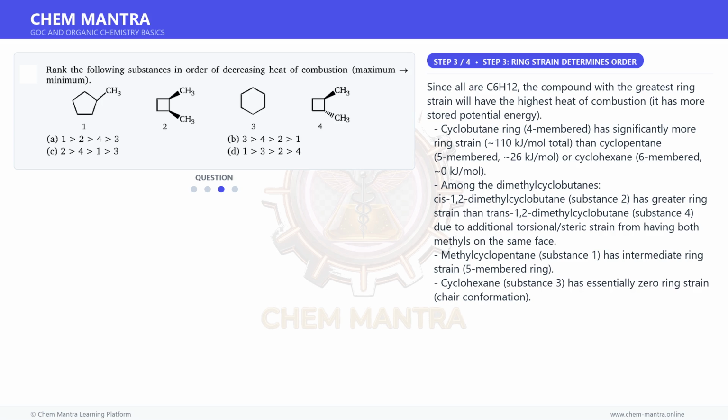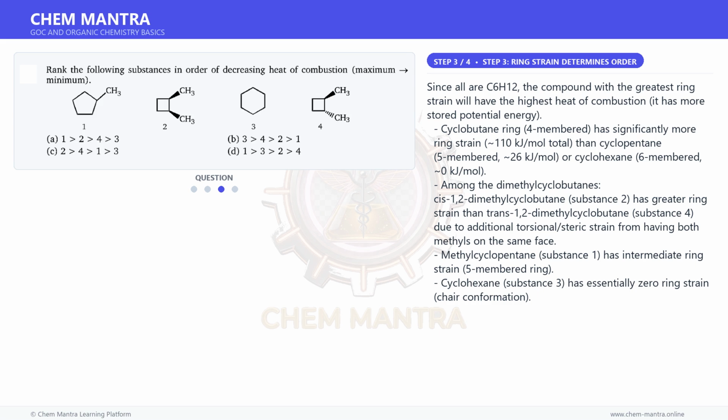Moving on to the next step. Since all are C6H12, the compound with the greatest ring strain will have the highest heat of combustion. It has more stored potential energy. Cyclobutane, a 4-membered ring, has significantly more ring strain, 110 kJ/mol total, than cyclopentane, 5-membered, 26 kJ/mol, or cyclohexane,